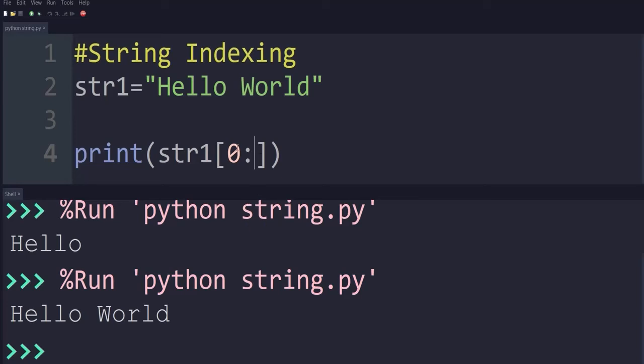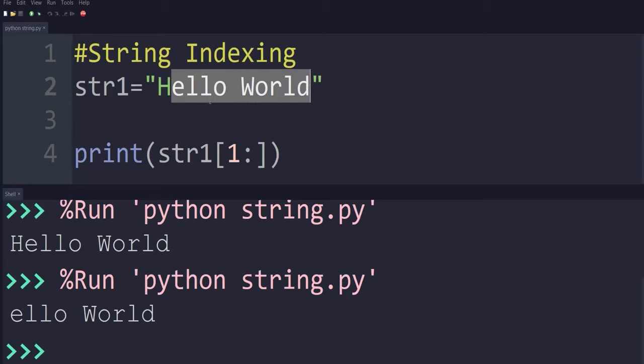Similarly, if I write 1 here, extraction starts from index 1 till the end. See the result, ELLO. Why? Because it starts from index 1 and goes till the end, that is ELLO and world.